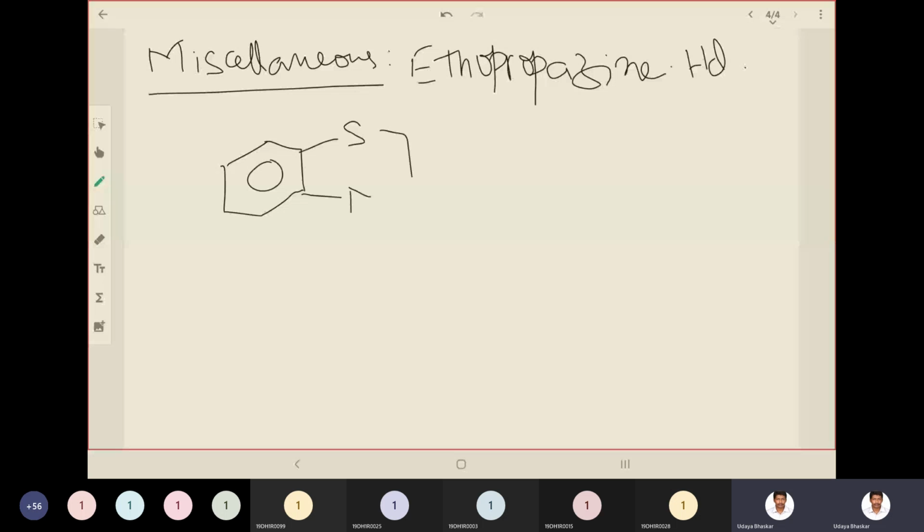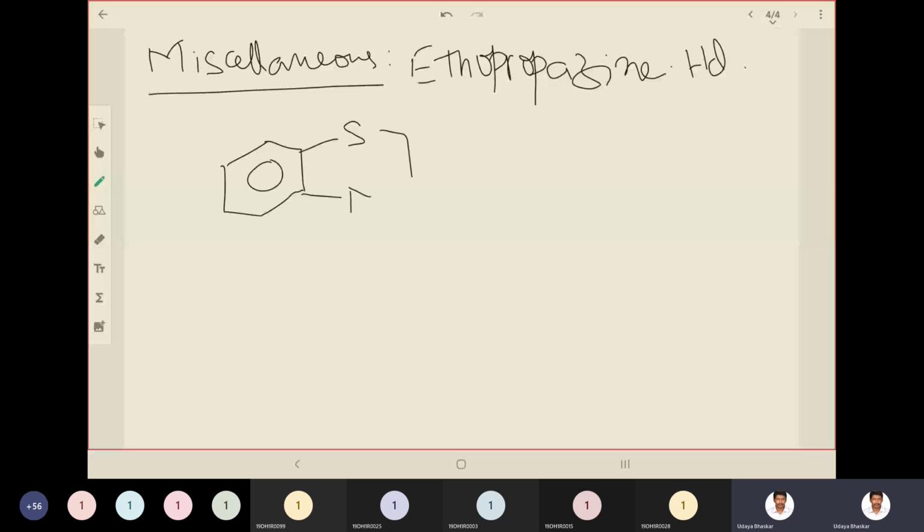Let's see. To this you have the similar thing. So this is three six-membered rings fused together. The middle one has two heteroatoms, sulfur and nitrogen. We can call it a thiazine. The thiazine ring has two phenyl rings fused in both directions. To the nitrogen is attached this side chain: CH2, CH, and nitrogen.